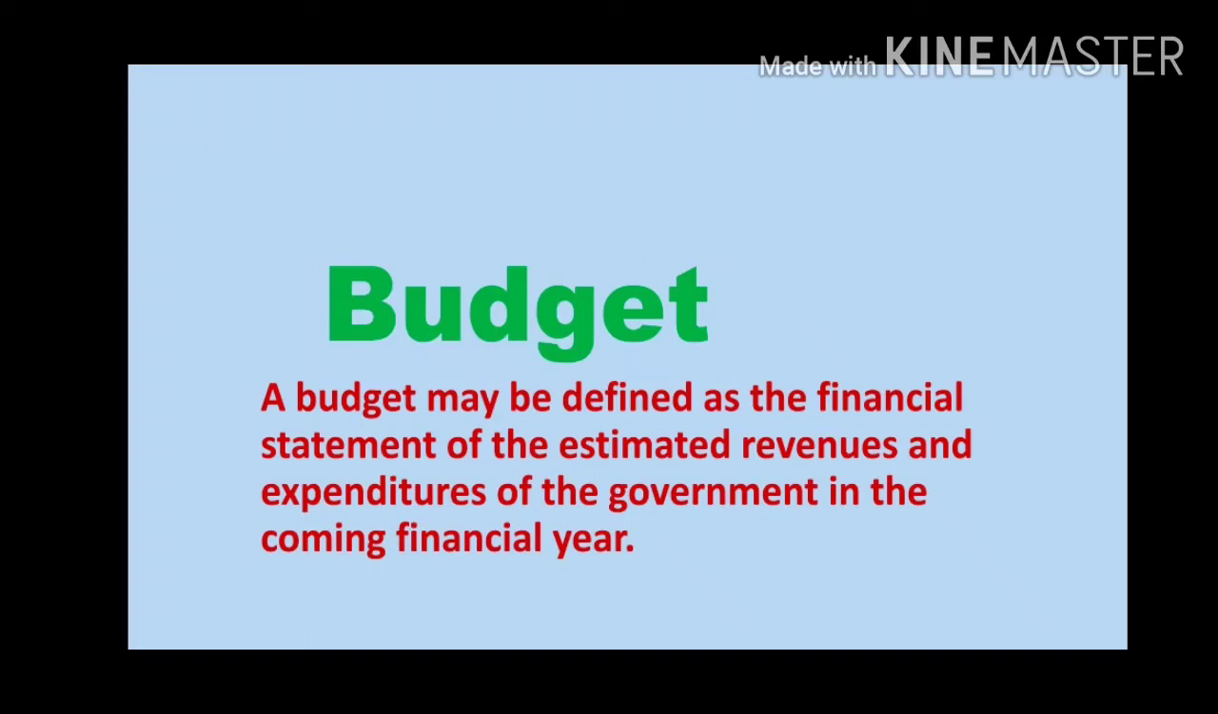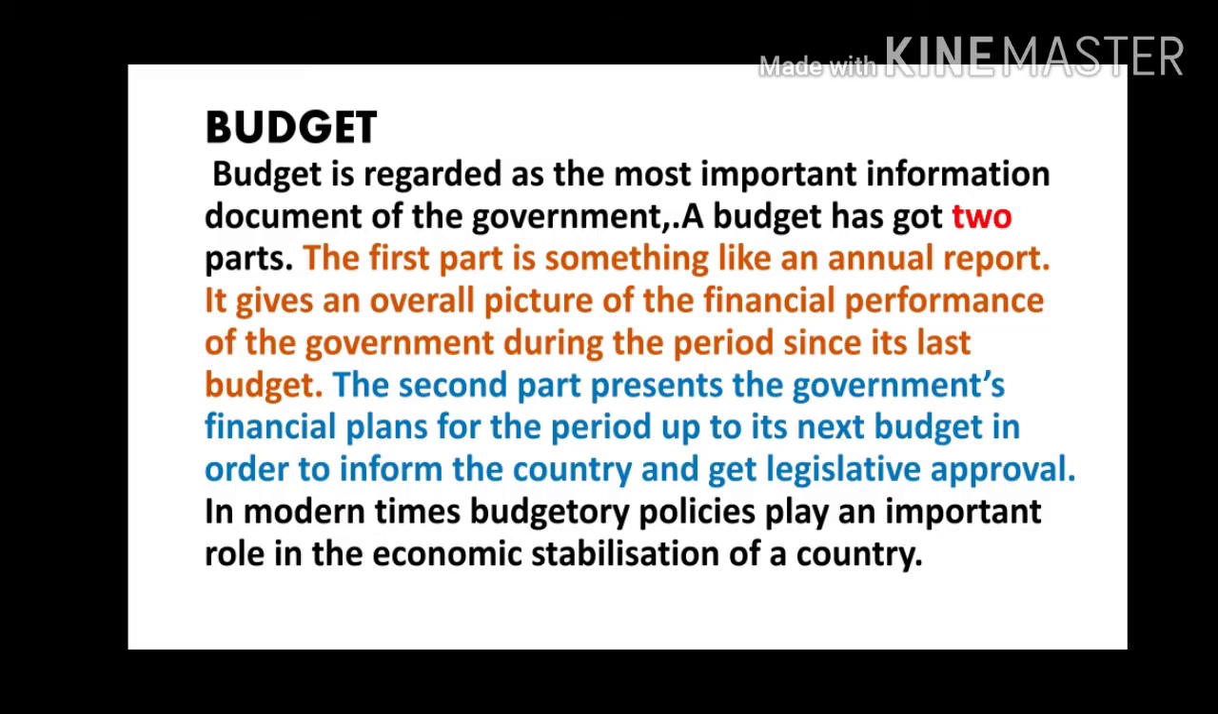Budget. A budget is an estimation of revenue and expense over a specified future period of time. A budget is the financial statement of the estimated revenues and expenditure of the government in the coming financial year. It is the most important information document of the government.